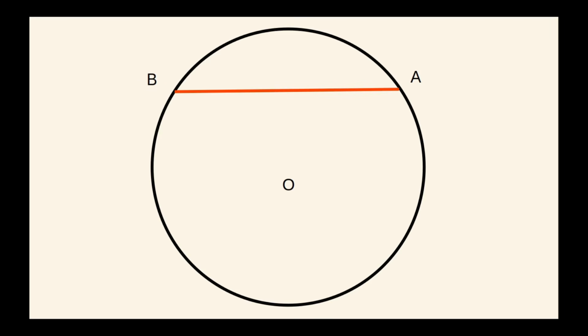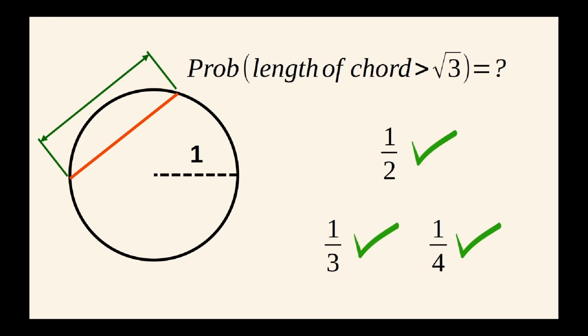The sample space of all possible chords can be described in several ways: by their perpendicular distance from the center, by the central angle they subtend, or by the position of their midpoint. Each way gives a different meaning to the word uniform and yields a different probability. The axiomatic probability framework fixes this by requiring specification of a measure which precisely defines how probability is distributed over the entire sample space.